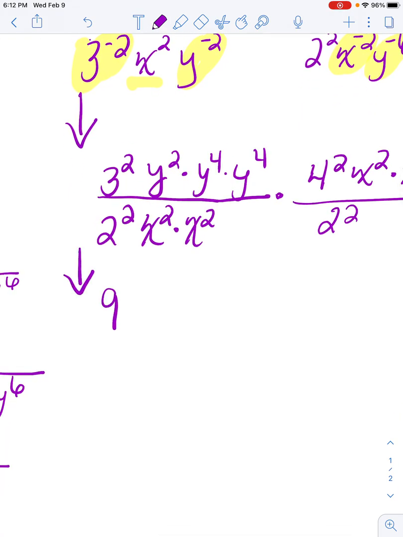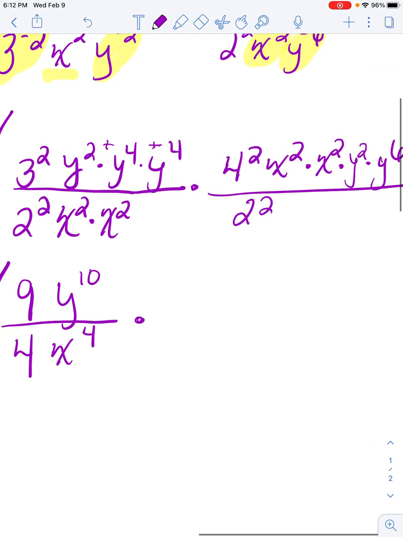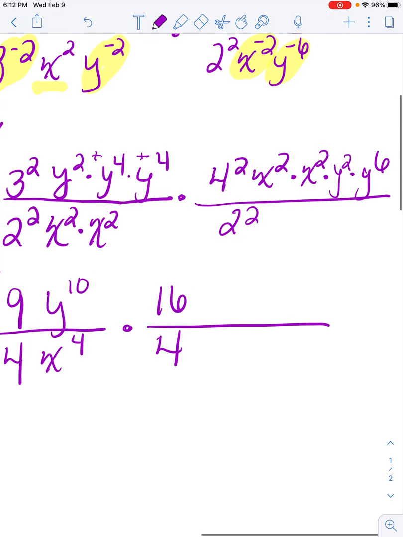So then I have 3 times 3 is 9. Then I have y squared times y to the 4th times y to the 4th. So 2 plus 4 is 6. 6 plus 4 is 10. So I have y to the 10. Then on the bottom, 2 times 2 is 4. x squared times x squared is x to the 4th. Then over here, 4 times 4 is 16. On the bottom's 4. Then I have x squared plus x squared, which is x to the 4th. Then I have y squared times y to the 6th, so I add them and get 8.